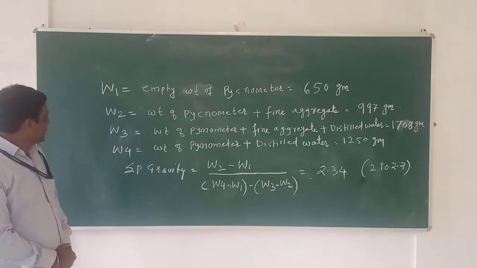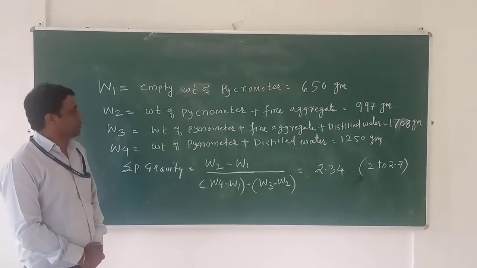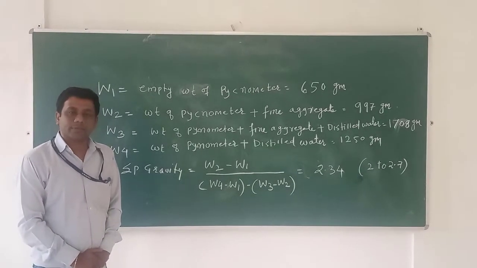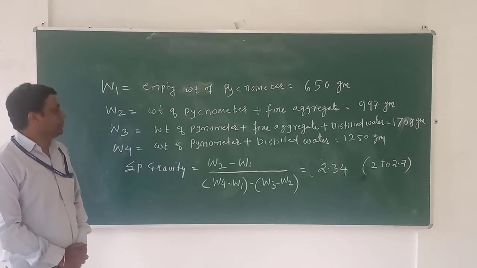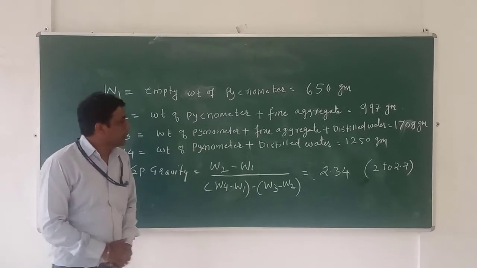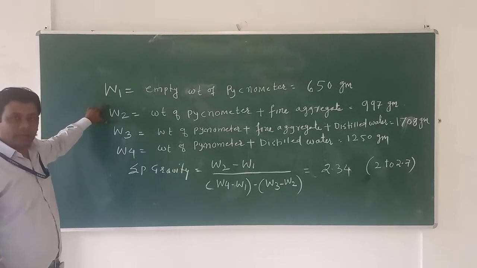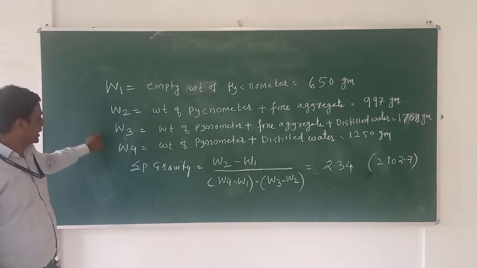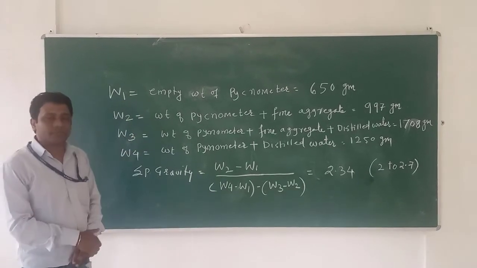The third reading is W3 and it includes weight of pycnometer plus weight of fine aggregate plus weight of distilled water and is equal to 1708 gram. And W4 is the weight of pycnometer plus distilled water, so it's found as 1250 gram. So our reading W1 is 650 gram, W2 is 997 gram, W3 is 1708 gram and W4 is 1250 gram. These all are our observed values.